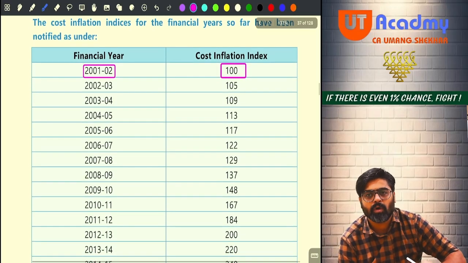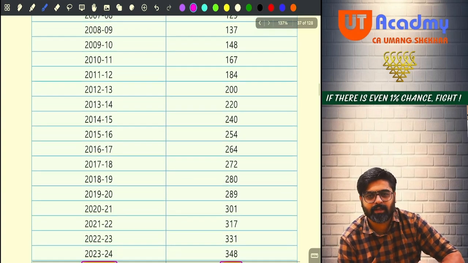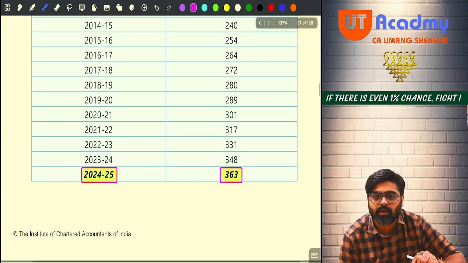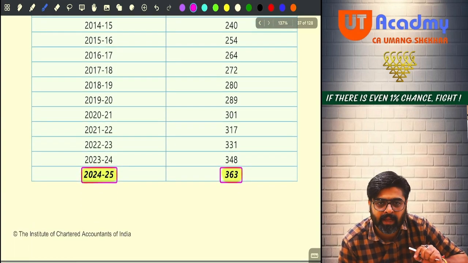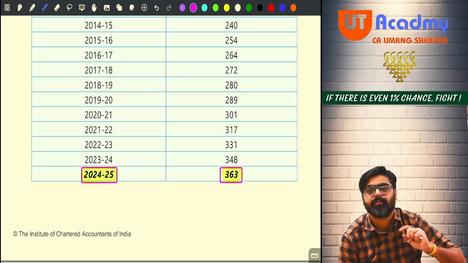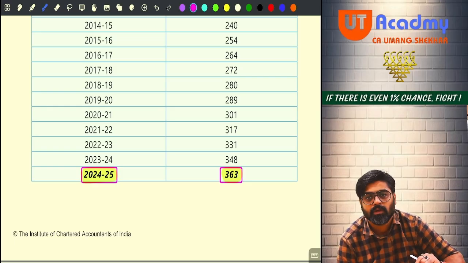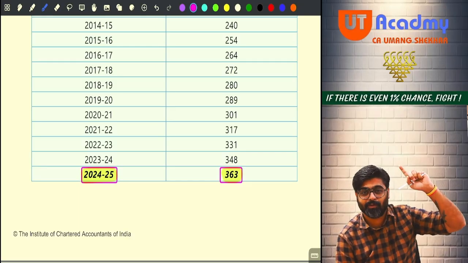Likewise, see, the cost is increasing. And right now in 24-25, the same thing costs how much? 363. Almost 3.5 times more as compared to 2001-2.